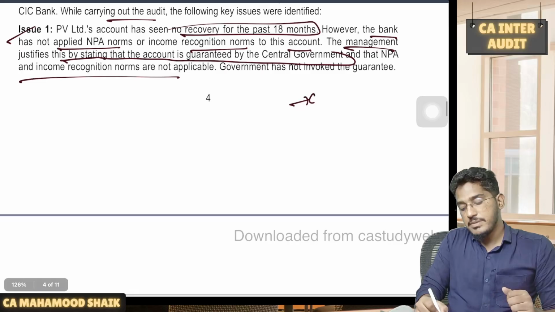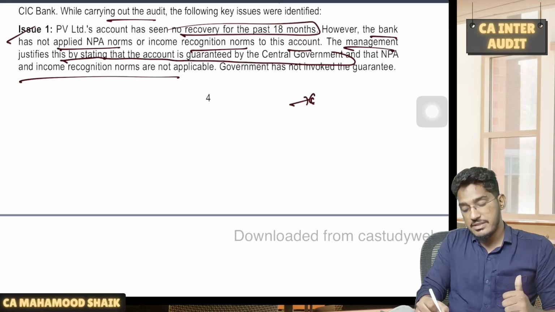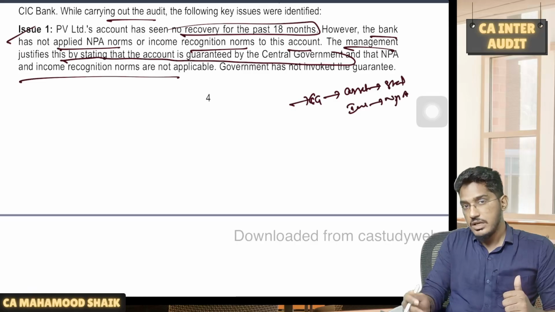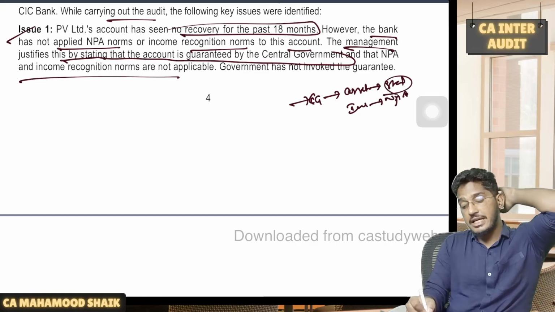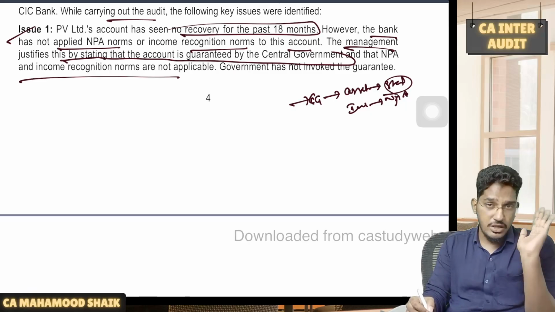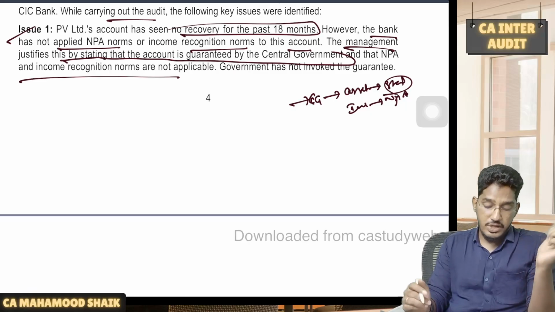If any advance has been guaranteed by central government, you need not classify. For asset classification, for provisioning purposes, it will remain in the standard category, but for income recognition, you have to treat it as NPA. That means you have to recognize interest only on realization basis, only when you have received it.